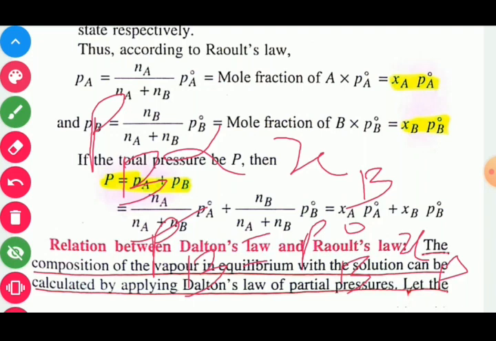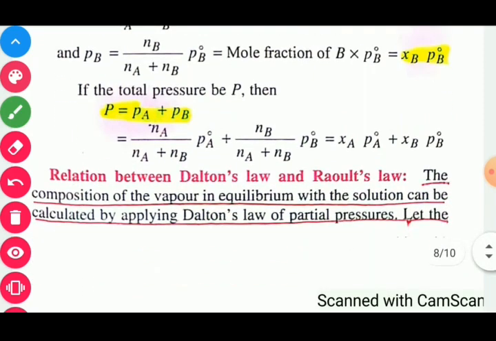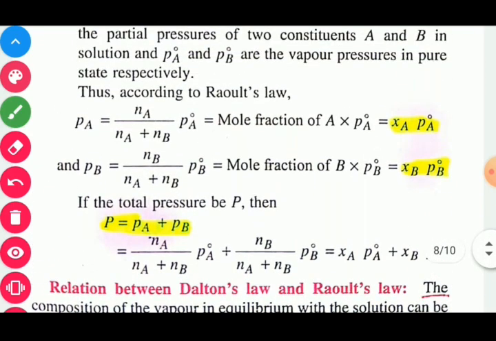If we implement Dalton's law of partial pressure, then we may calculate the total vapor pressure of the solution. So here we may write for the first component, PA is equal to P naught A into XA.